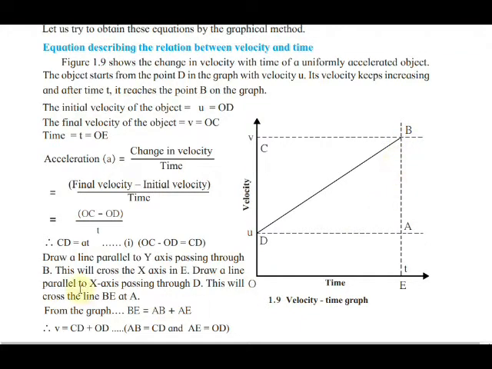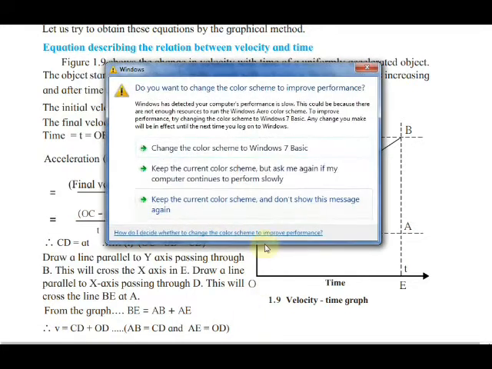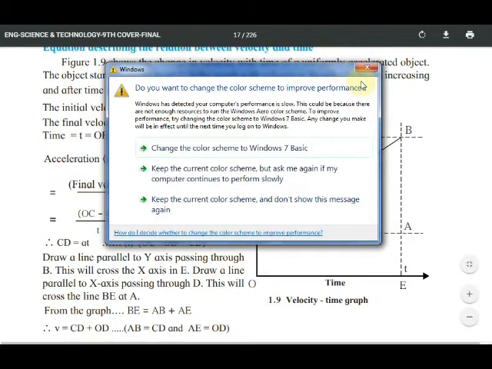Draw a line parallel to the x-axis passing through D. This will cross BE at point A. From the graph, BE is equal to AE plus AB, yes or no? V is equal to CD plus OD.